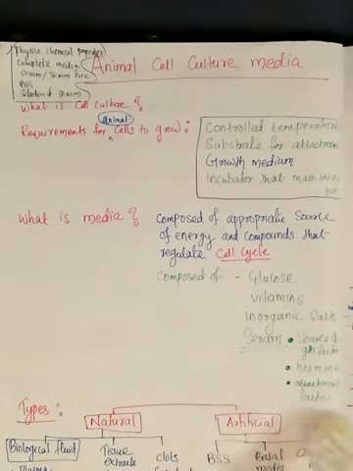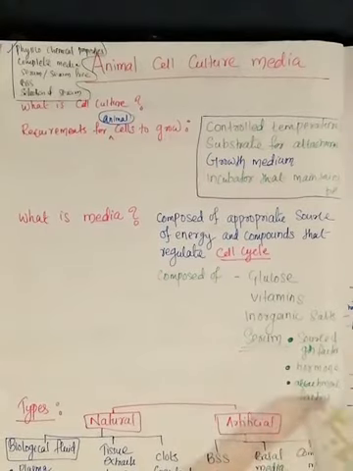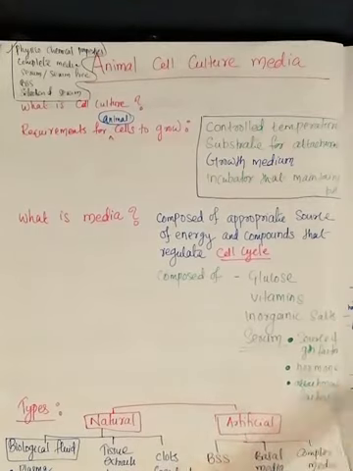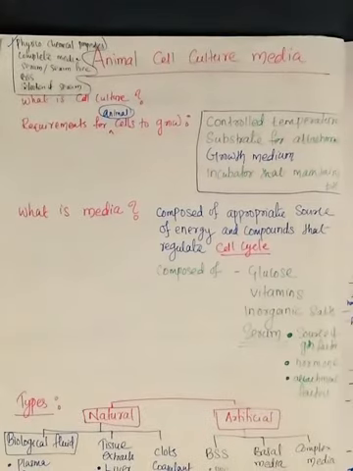So all these factors are there in the serum. It has growth factors, hormones, and attachment factors. Fibronectin and all those components will be there in the serum, which will help in the attachment of the cells to the substrate, and they can start growing. Now we are going to see what are the different types of media which are generally used for animal cell culture technique. So we can use biological fluids.